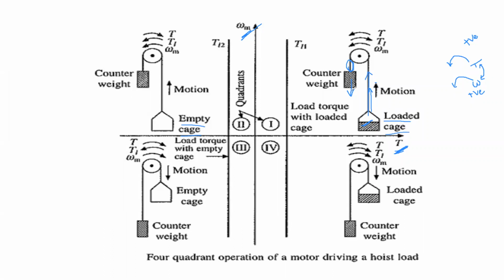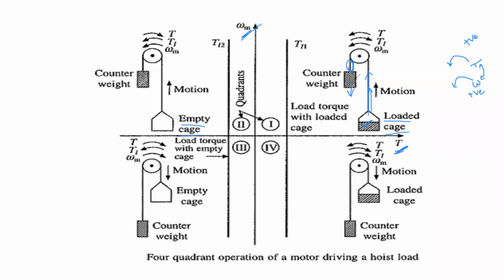It has to maintain the average value of the cage weight. Is it okay for you? That is the medium value. Is it clear to you or not? It's clear, madam. The counterweight has to maintain the weight which is more than that of the empty cage and less than that of loaded cage. So one thing is clear.